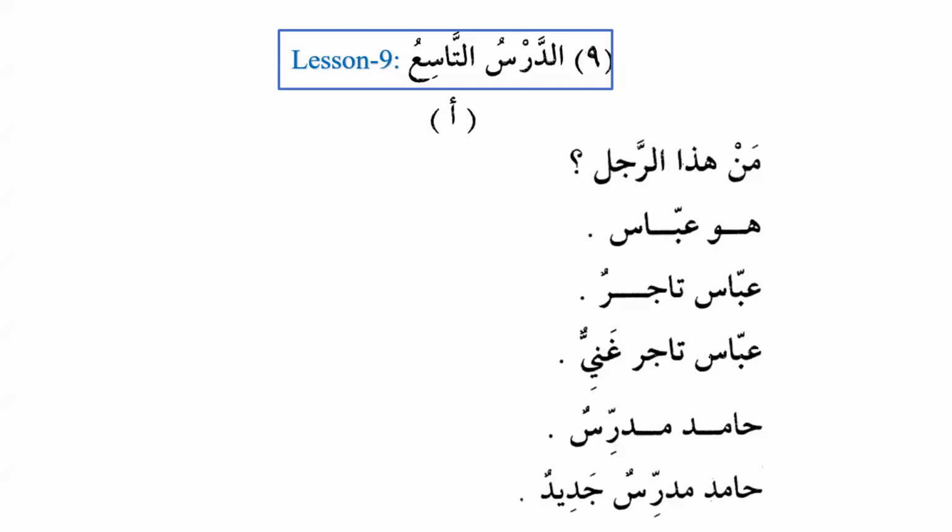So, ad-darsu at-tasi'u, lesson number 9, and part A, Hamza, as we can see here, so that means A. Man hadha rajulu, who is this man? So we can see over here that hadha rajulu is ishara wa musharun ilayh, which is a demonstrative phrase, and we will say that this is a complete sentence now. Who is this man? It's a question basically, but it's a complete sentence.